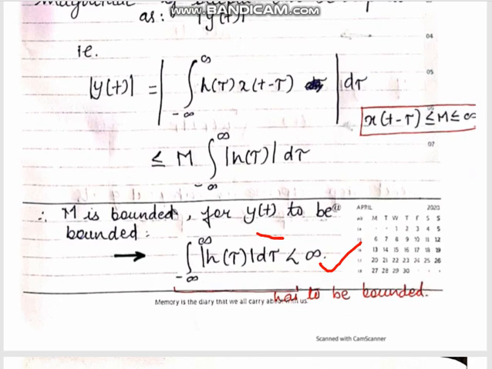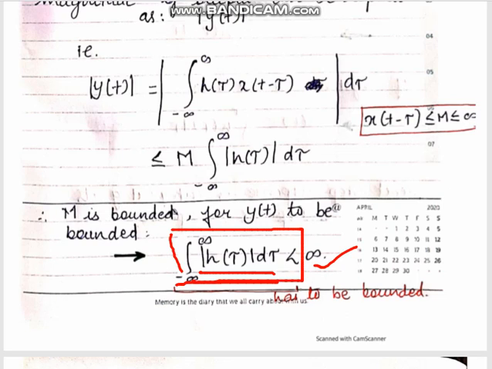If the impulse response of a system is bounded, then the system is also considered a bounded system. Further, you will get problems where you will be asked to check whether systems are stable or not, and you will be given a bounded input. In this situation, you will calculate and see whether the integral of the impulse response is less than infinity. If this parameter is less than infinity, then your system is a stable system.